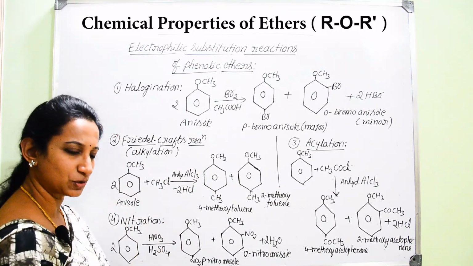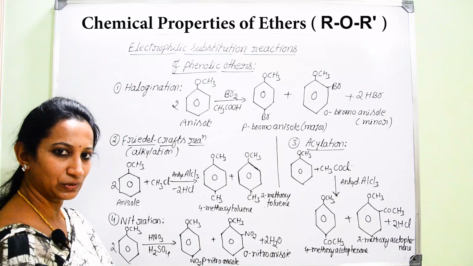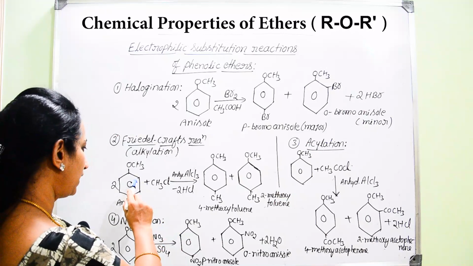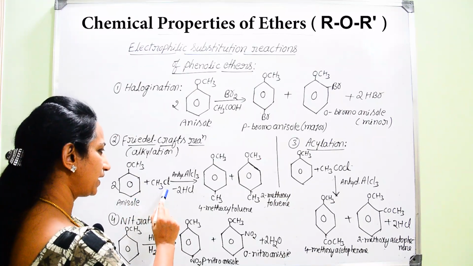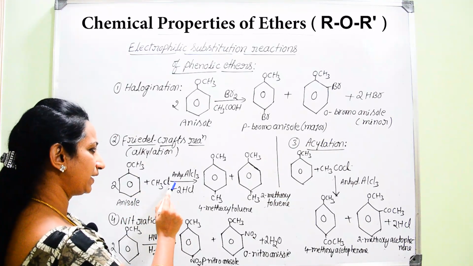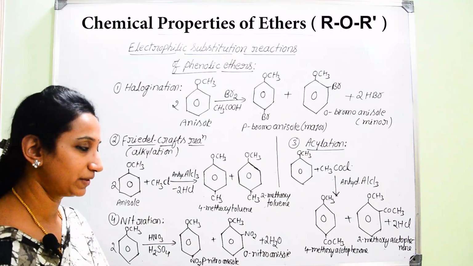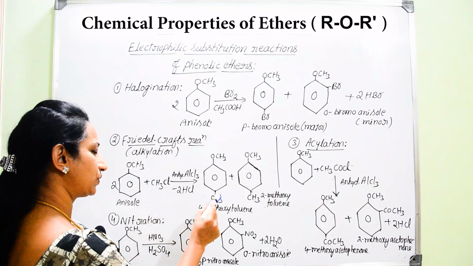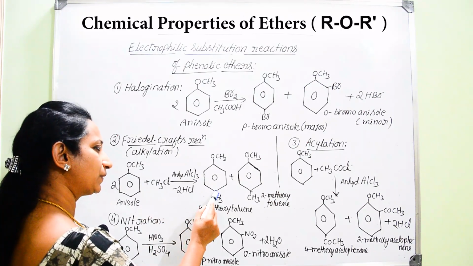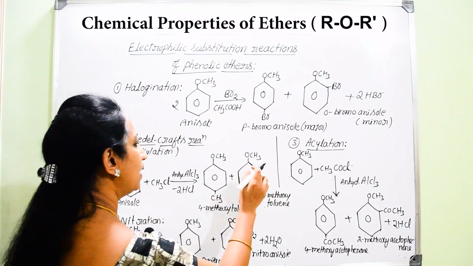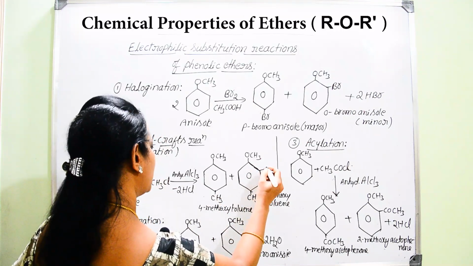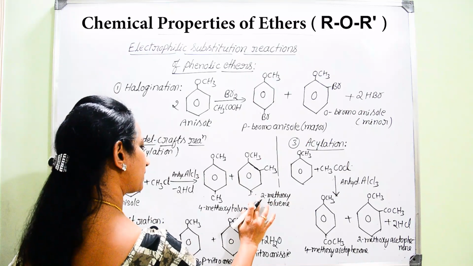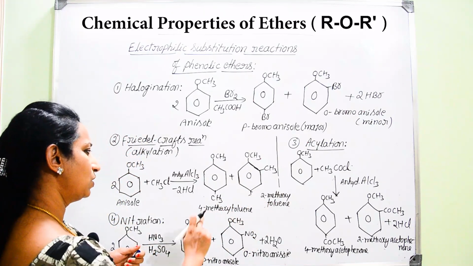We are going to substitute an alkyl group. Which alkyl group is that here? Methyl. So if you start with methyl chloride, when anisole is made to react with methyl chloride in the presence of anhydrous aluminum chloride, then the methyl group will get substituted either at the para position or at the ortho position. So you will get two types of products.